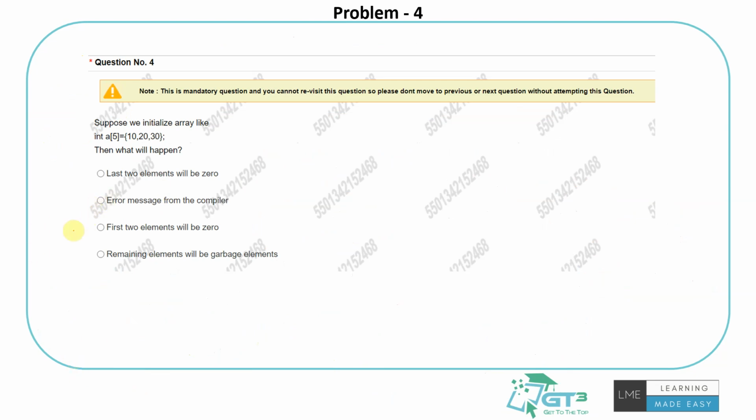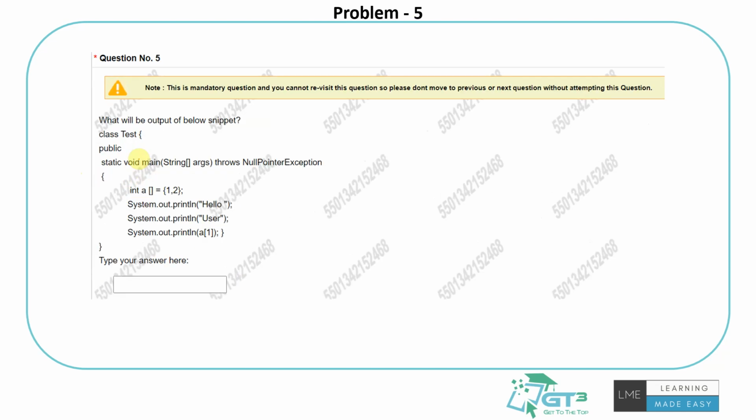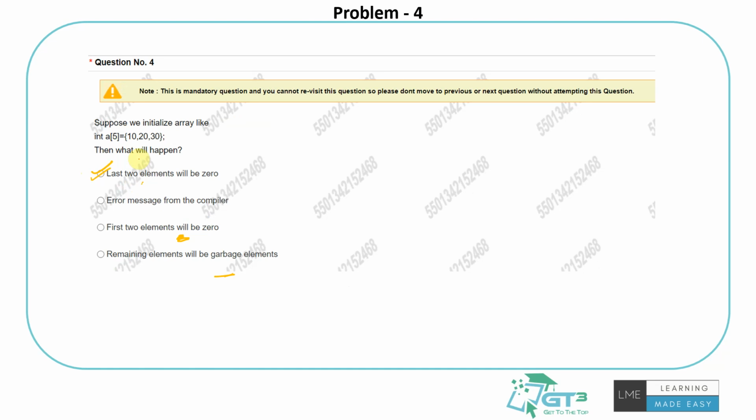So we are initializing an array like this: int a[5] = {10, 20, 30}. So what will happen? The answer for this is the last 2 elements will be 0. Right? You might think maybe it could be a garbage value, but this is how it happens in the C language. So it's basically the last 2 elements will be 0. That's the answer for this. You can check it if you want, right? You can just go to a compiler and try it so that you'll understand that better if you're still confused.